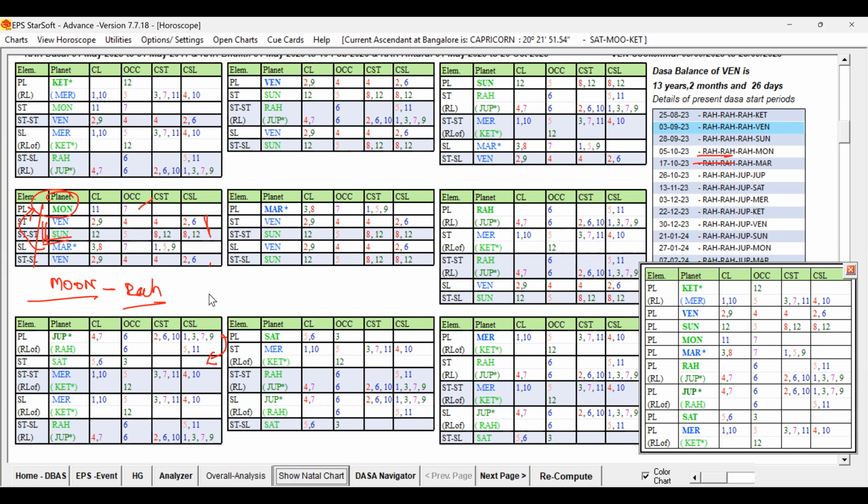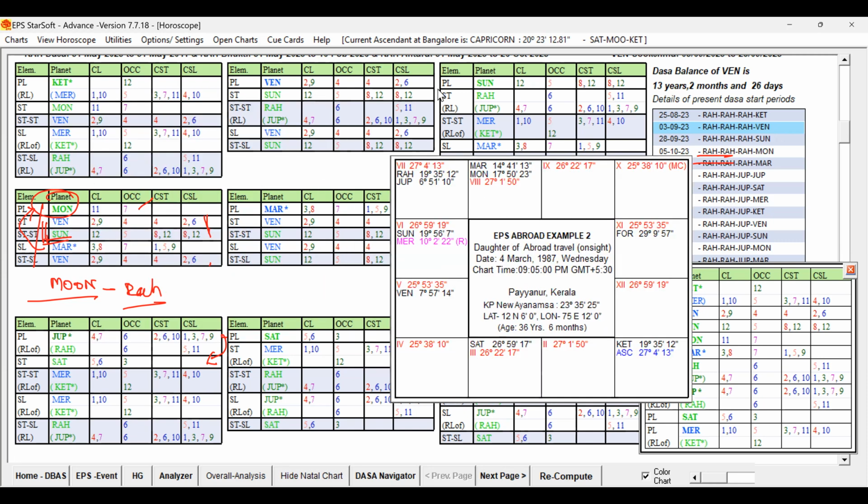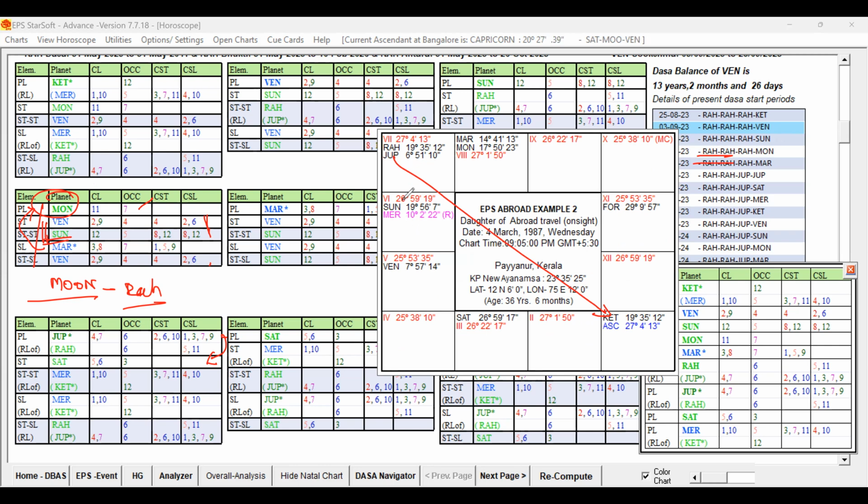Jupiter's role is not directly playing, but Jupiter can be playing role in support. I said that Jupiter is aspecting Ketu. That Ketu represents Mercury. Mercury is posted in the sign of Saturn, or Mercury is conjoined with the Sun.